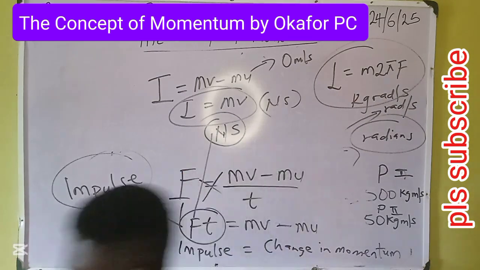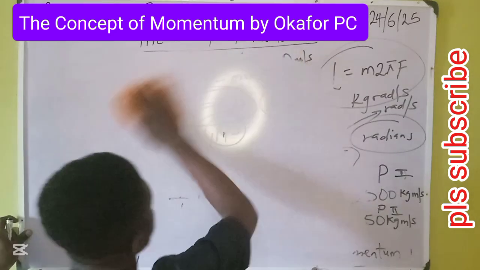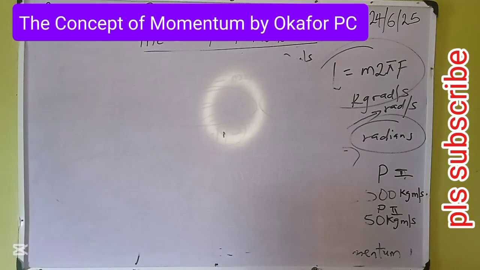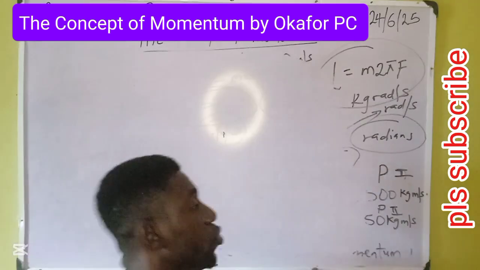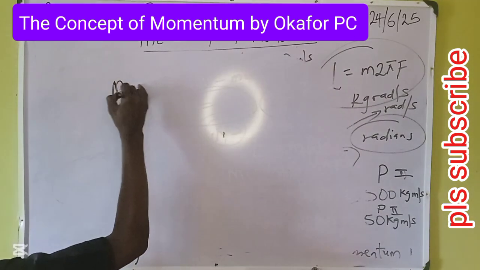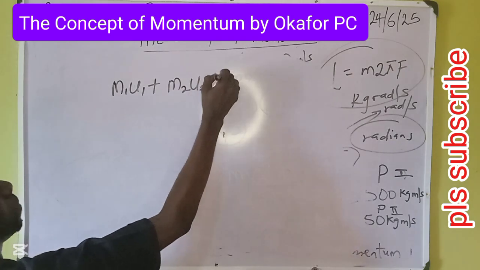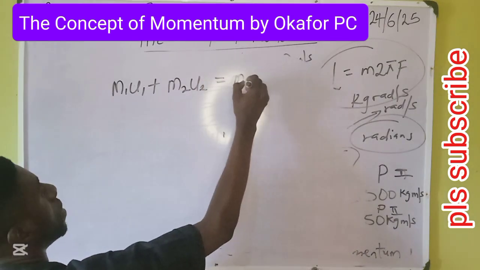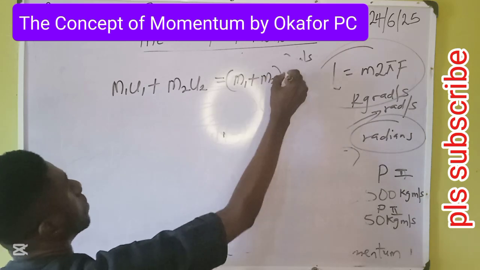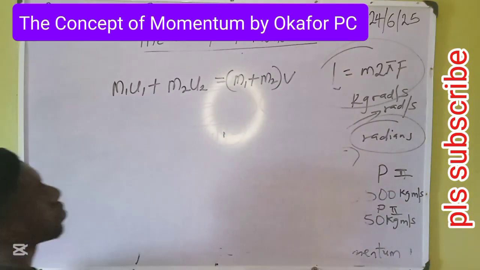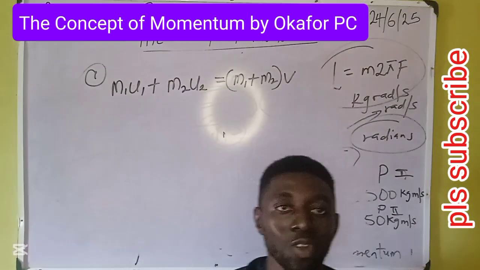And they are: the first is this. 3 key equations for momentum. M1 U1 plus M2 U2 equals M1 plus M2 V. This is the first one. Okay, let's start with that one.